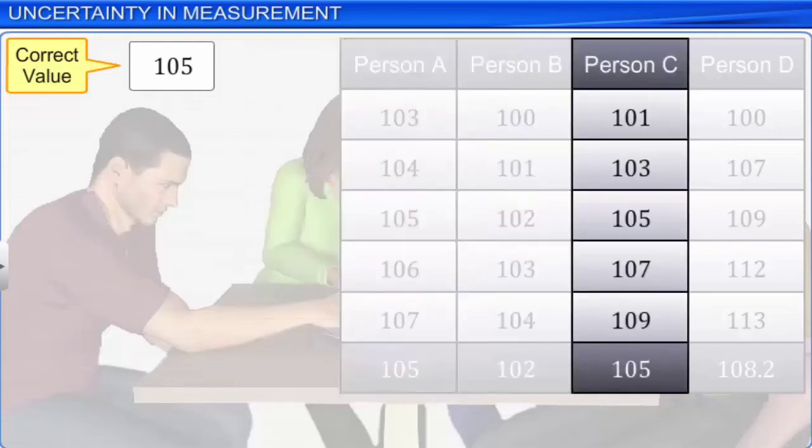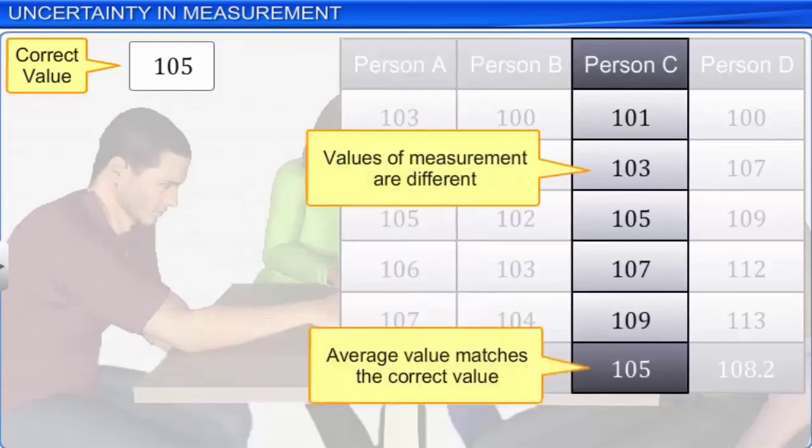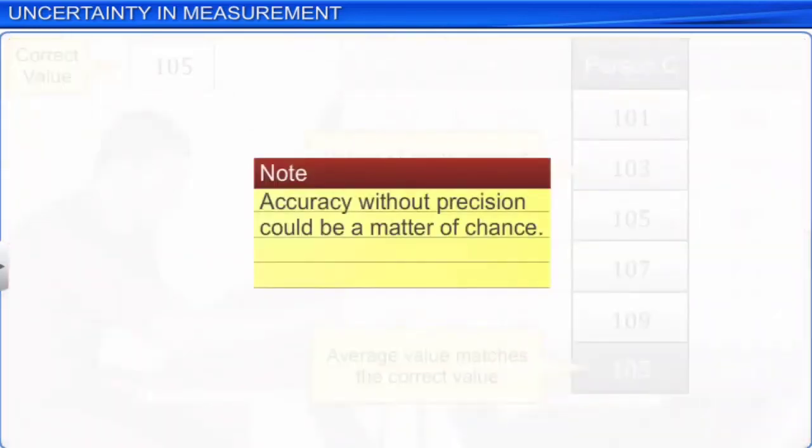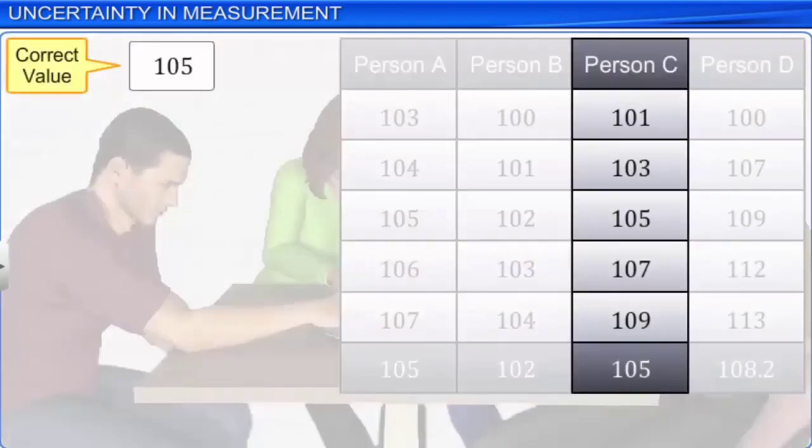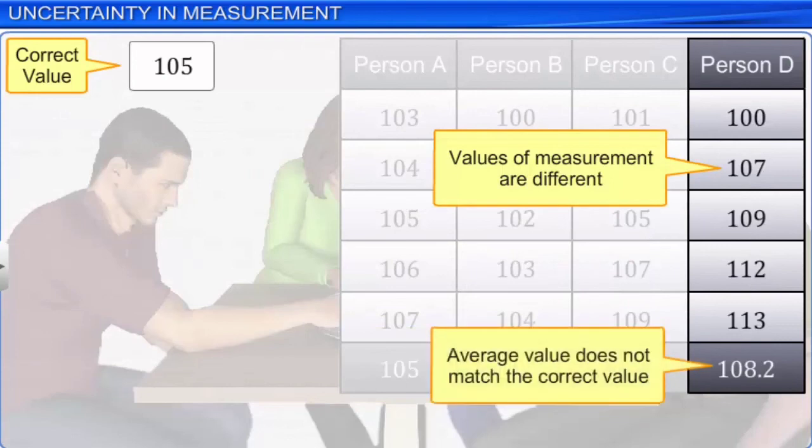For person C, the average value matches the correct value, but there is a variation between the values of different measurements. So, C's data is accurate but not precise. Note that accuracy without precision could be a matter of chance. For person D, the average value does not match the correct value. Neither are the values of different measurements close to each other. So, D's data is neither accurate nor precise.